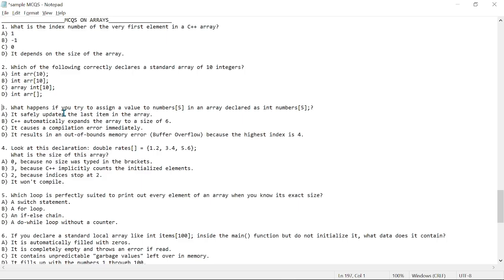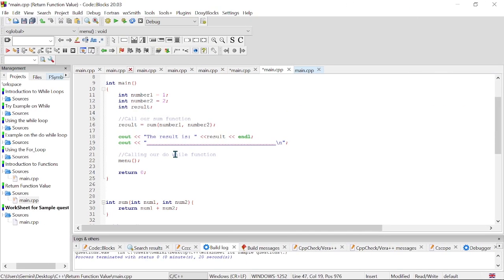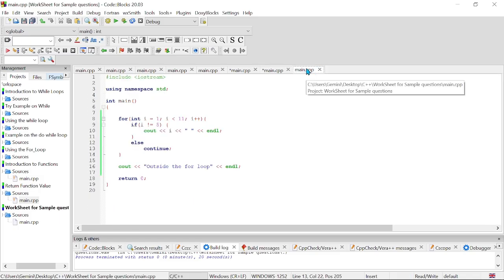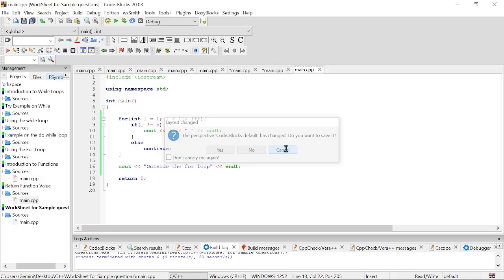So this is actually an array that is going to take in 5 items, right? And with 5 items, we expect to have the index of the array ending at 4, right? So let's try this quickly and see what we can understand from this side.